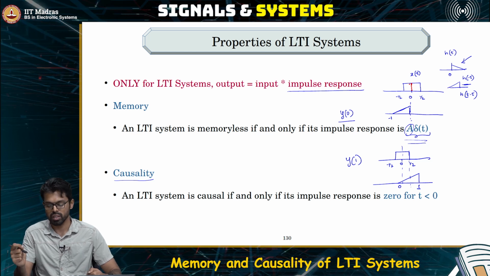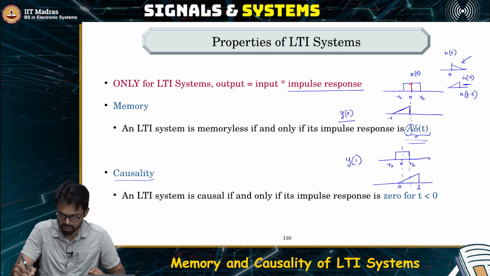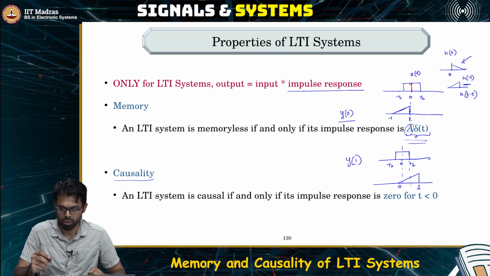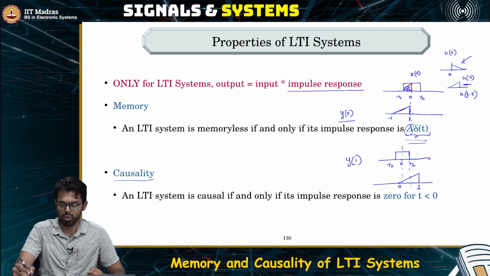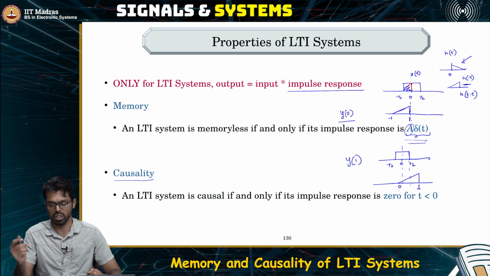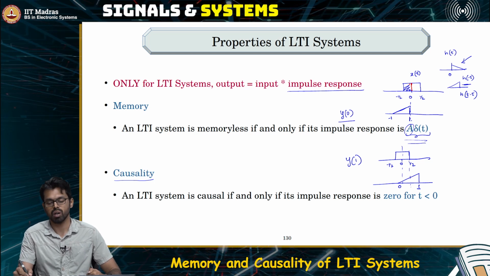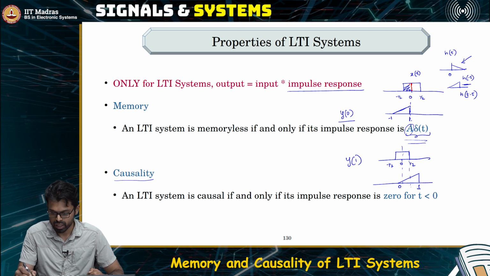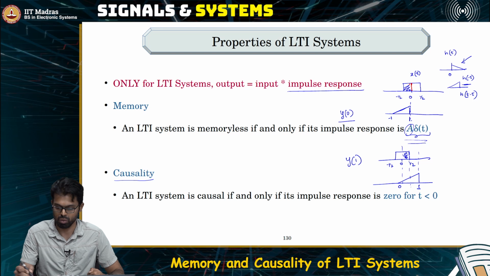If you can see here what happens at each and every point, when you compute the output at 0, you are taking into account the input that was present at 0 and before 0. When you compute the output at 1, you are taking into account the input that was present at 1 and before 1.